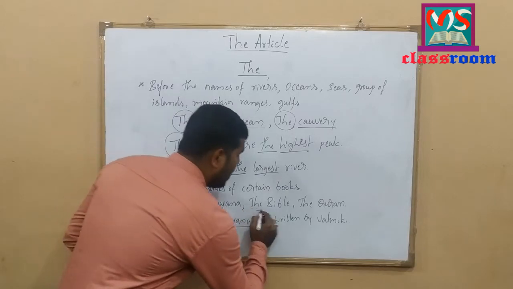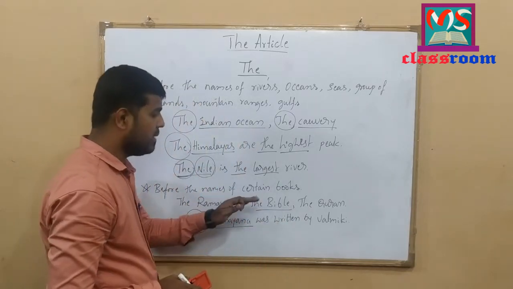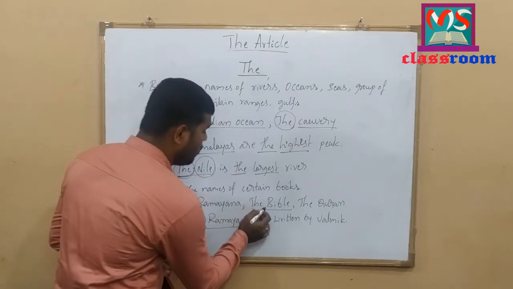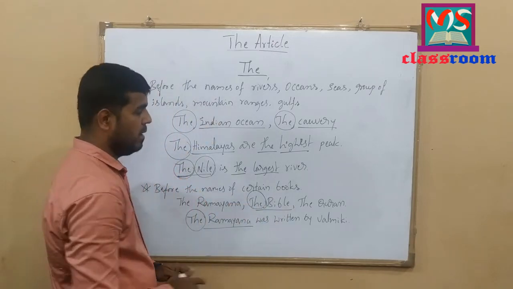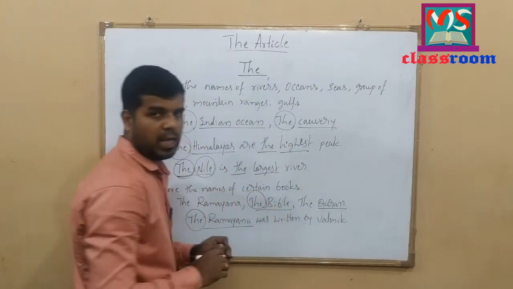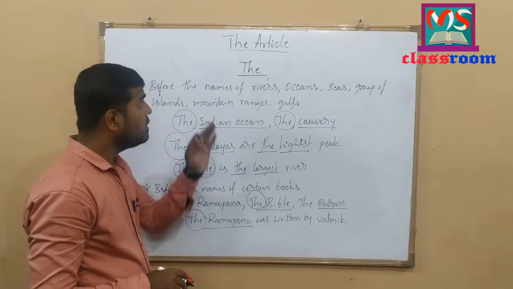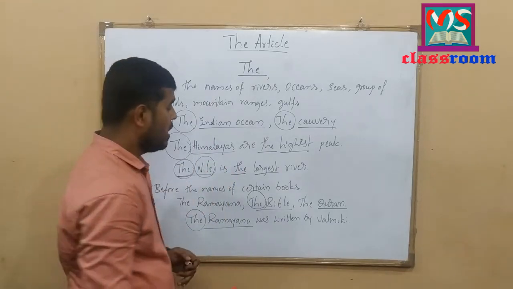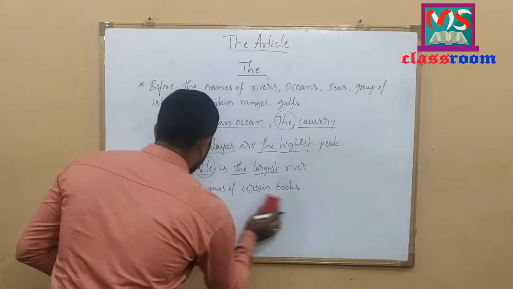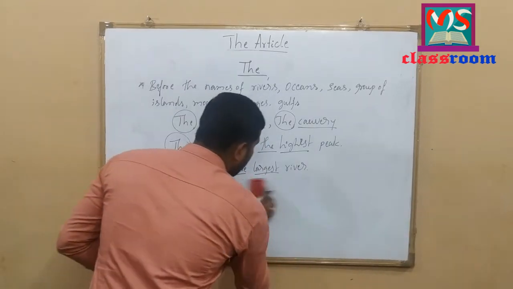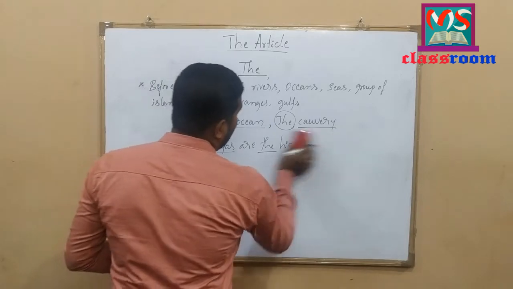And here, Bible is a holy book, a sacred book, and an epic book. So I have used the definite article the here. And here, Quran is also the same. I hope you have understood this concept. Here, the definite article the is also used before the names which are unique of their kind.